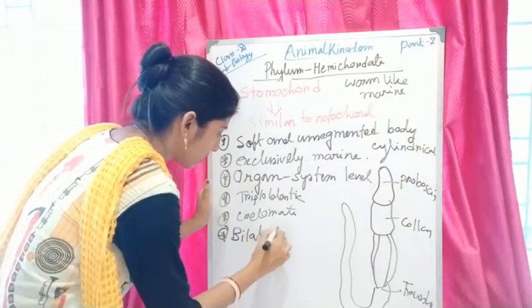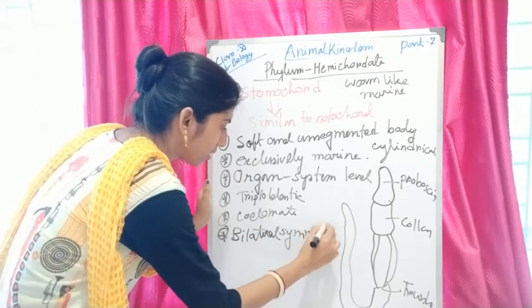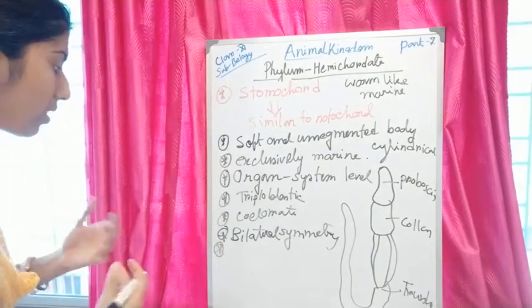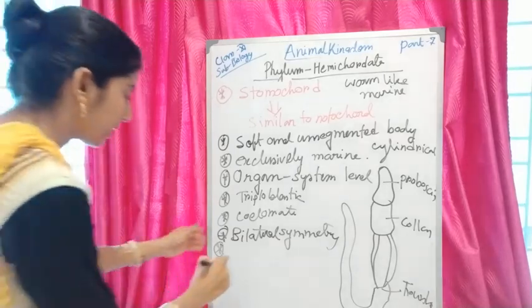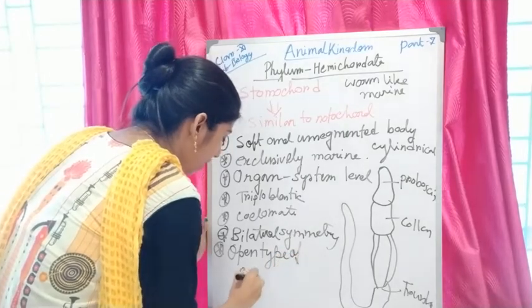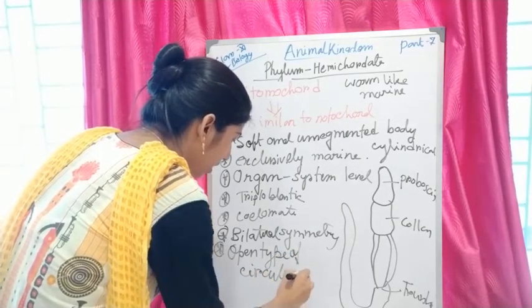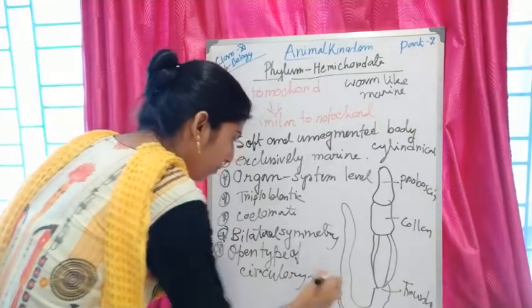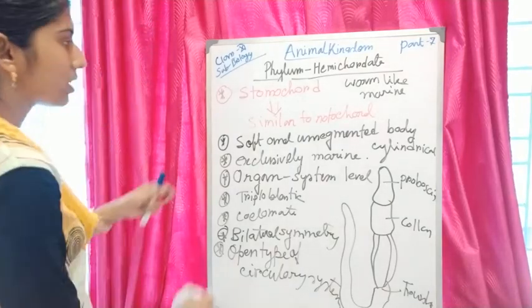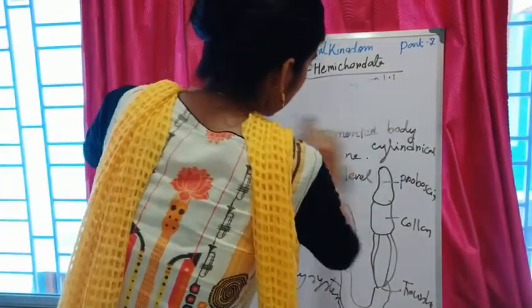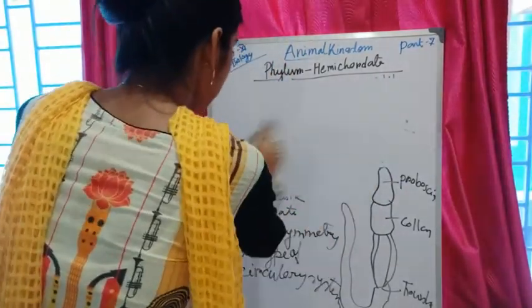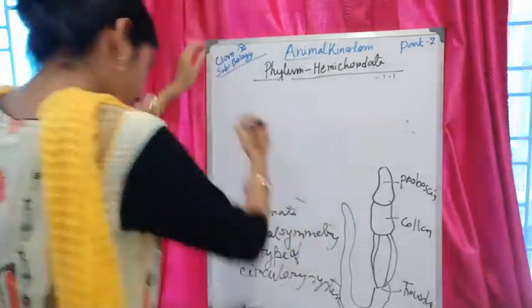How is their circulation? Their circulatory system is of open type, as you know the difference between open and closed circulatory systems. How does their respiration take place?